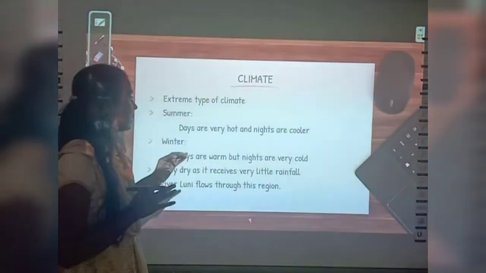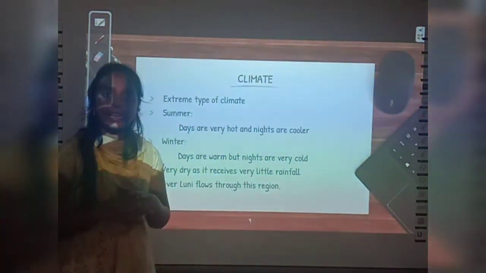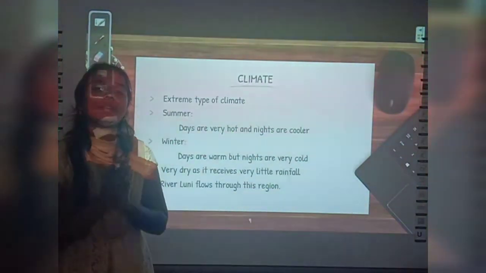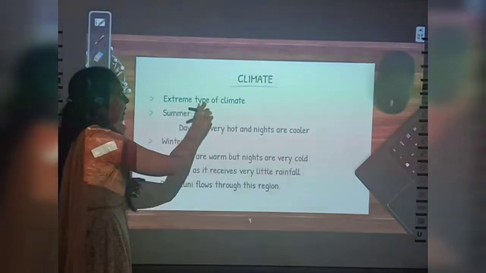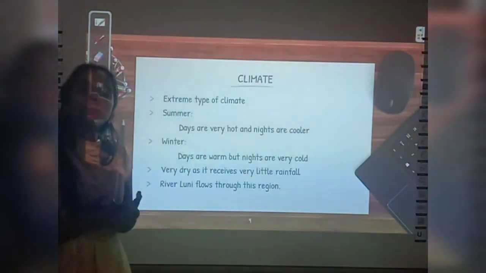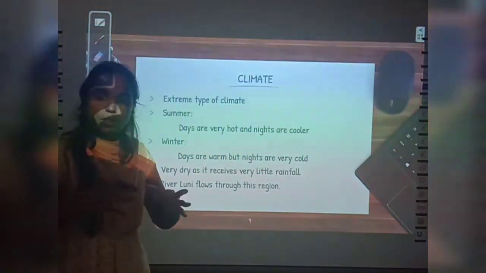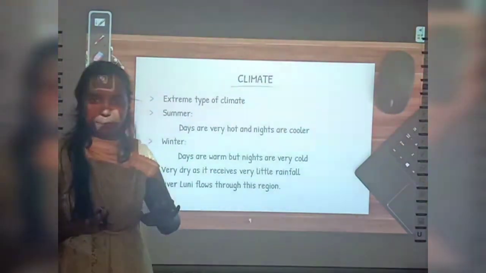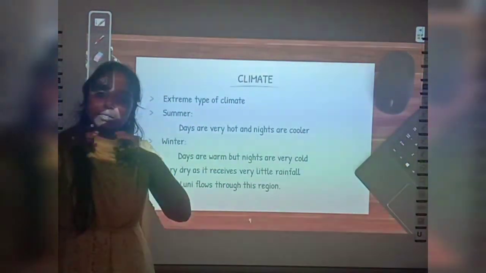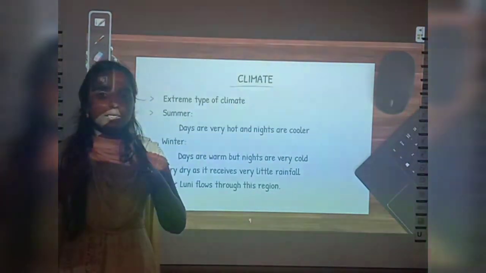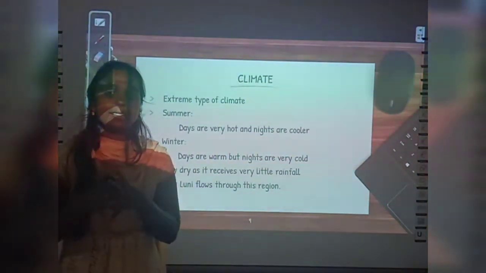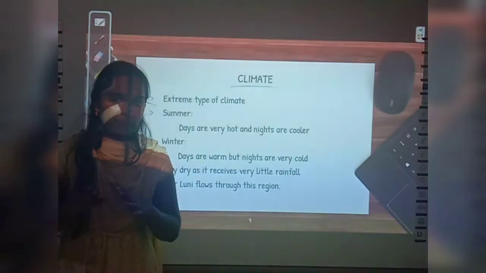So now let us discuss the climate of the Thar desert. Let us see how the climate in the Thar desert will be. It has an extreme type of climate. What do you mean by the term extreme? We have a moderate type of climate. Even in winter, we will not feel that much cold. Even in summer, we will not feel that much hot. So we have a moderate type of climate.